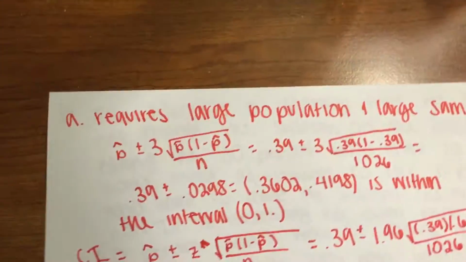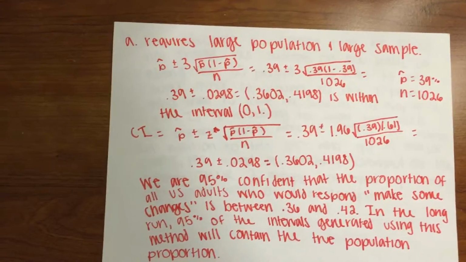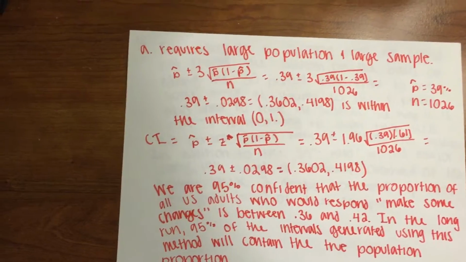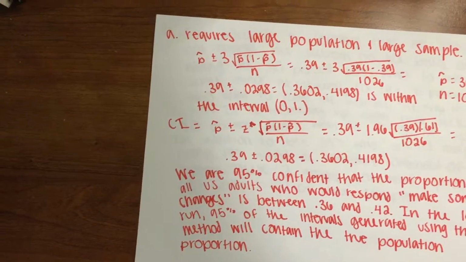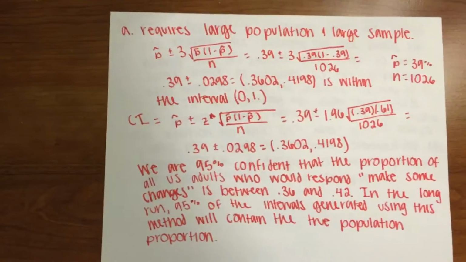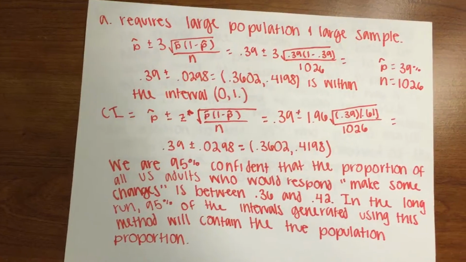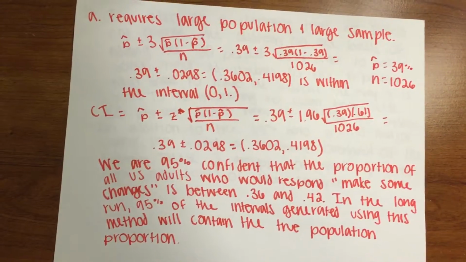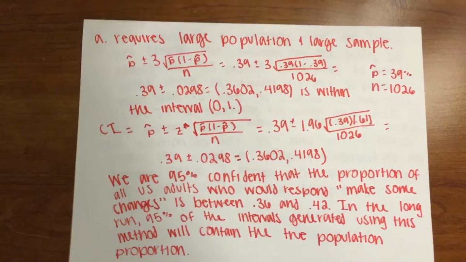And so for part A, we had to find a 95% confidence interval for the proportion of all United States adults who would respond "make some major changes" to the question, and give an interpretation of the confidence interval and an interpretation of the confidence level. And so it requires a large population and a large sample. And so the interval is between 0.3602 and 0.4198.